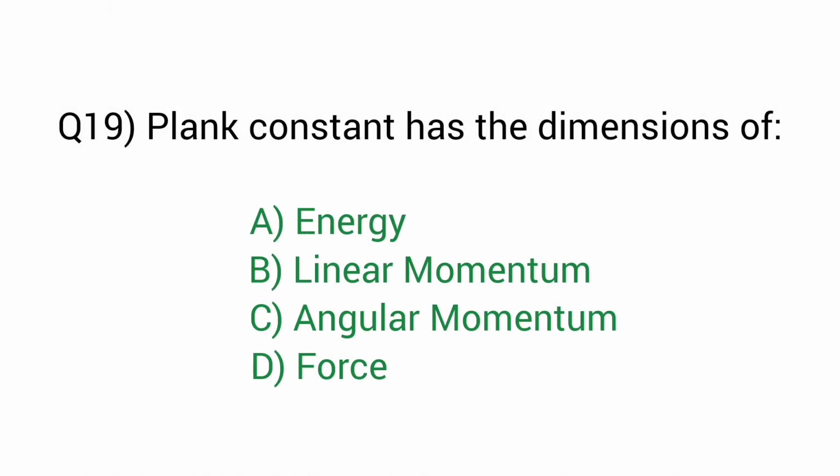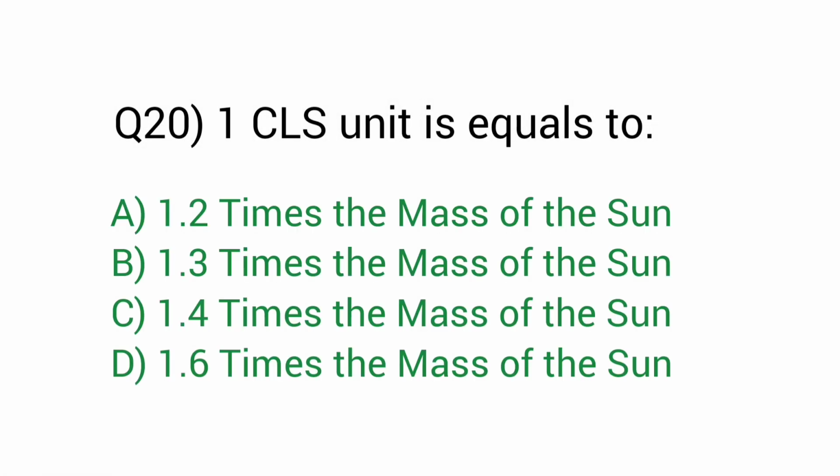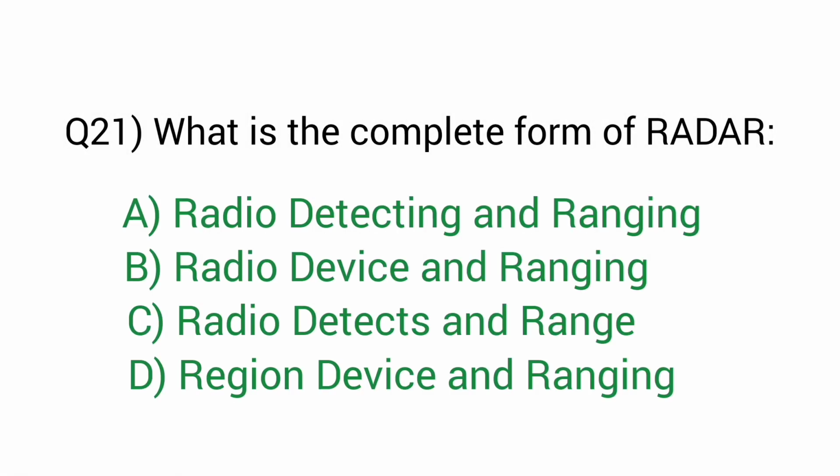Question number 19. Planck constant has the dimension of. Right answer option A, energy. Question number 20. 1 CGS unit is equal to. Right answer option C, 1.4 times the mass of the Sun. Question number 21. What is the complete form of radar? Right answer option A, Radio detecting and ranging.